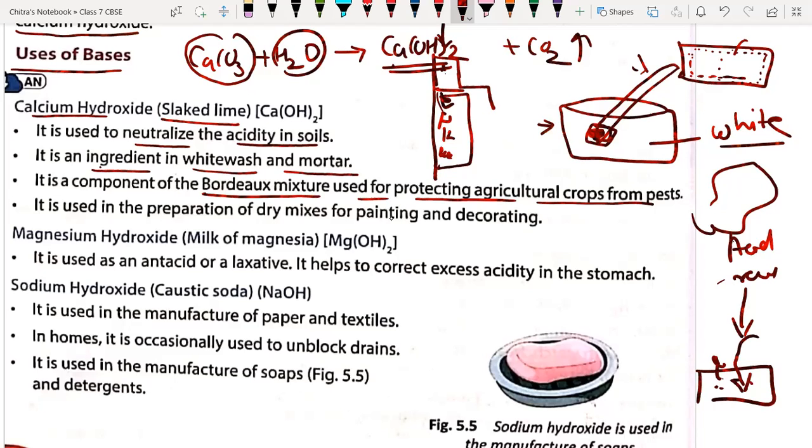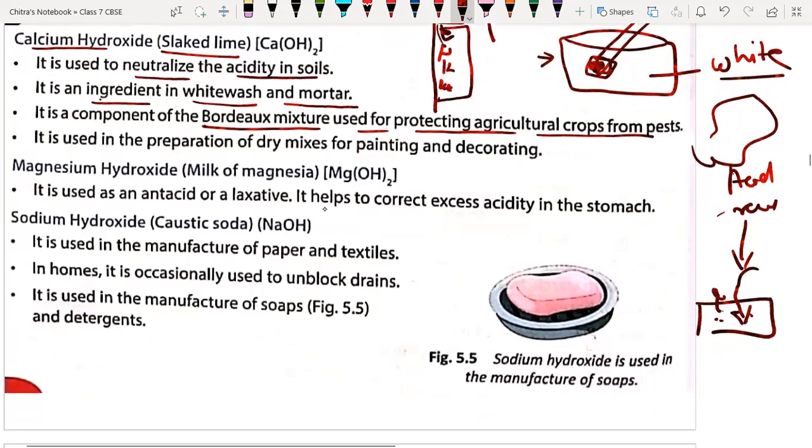Next, it is used in the preparation of dry mixture for painting and decorating. You must know that we apply putty on the wall during painting. It is a white material which is used to fill the gaps or to level our walls before painting.